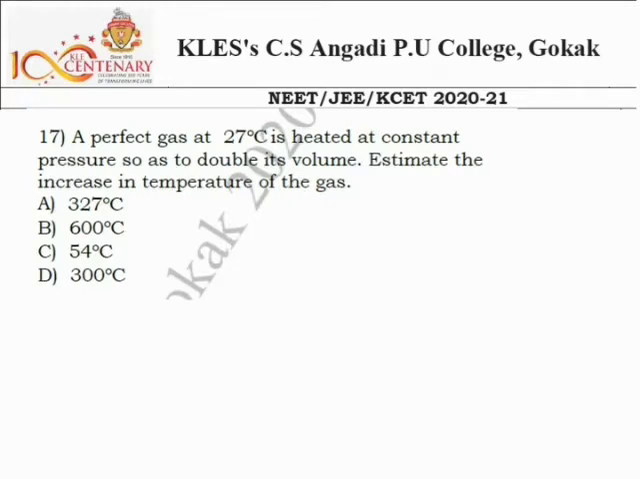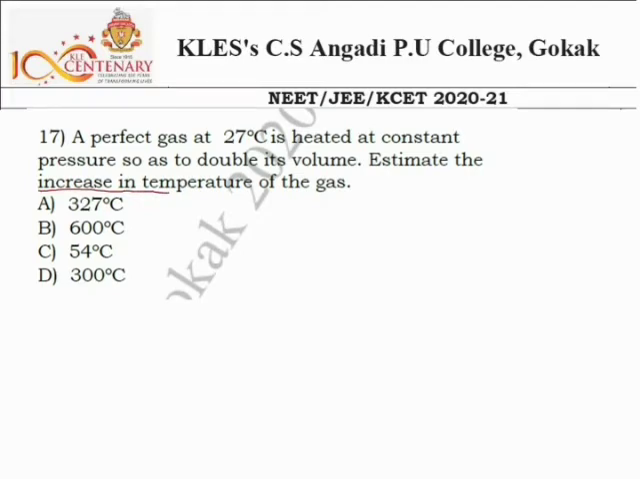Okay, question number 17. A perfect gas at 27 degrees Celsius is heated at a constant pressure so as to double its volume. Estimate the increase in temperature. So this word is very important here: increase in the temperature, not the final temperature.